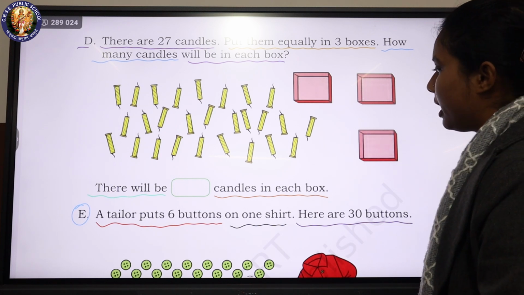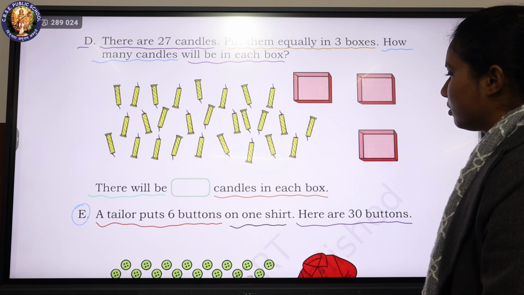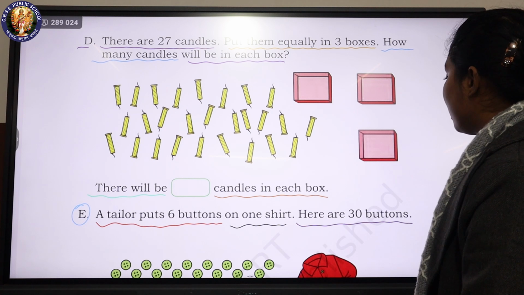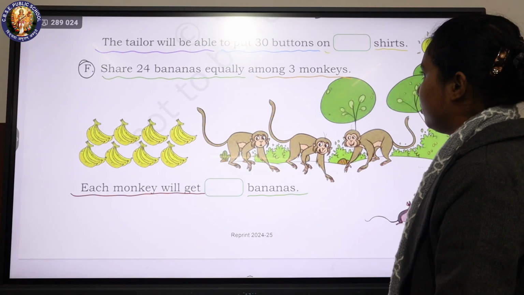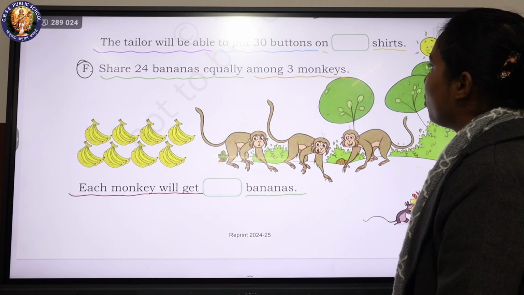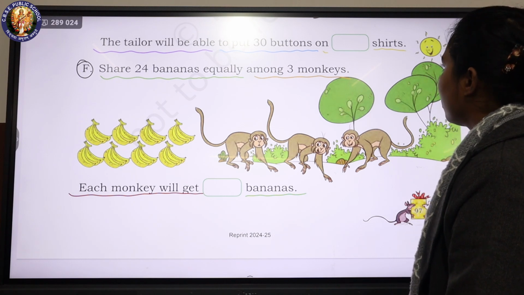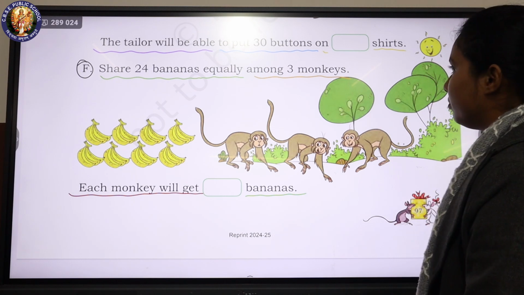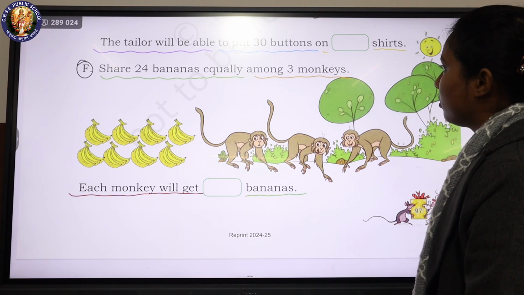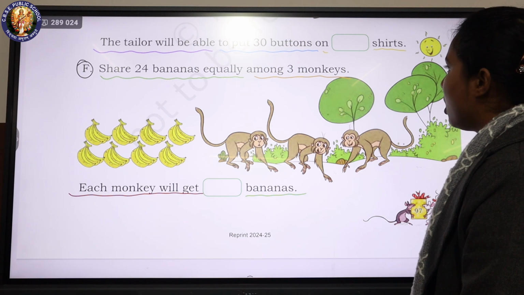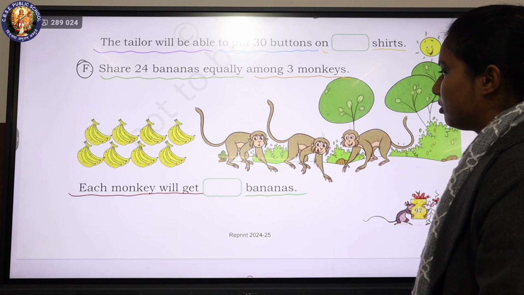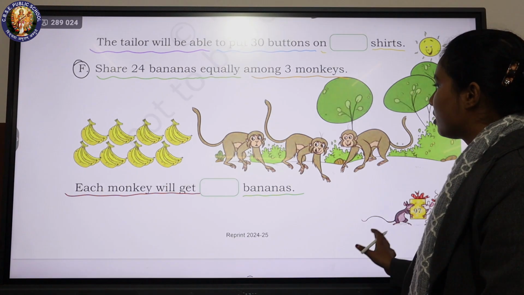E. A tailor puts 6 buttons on one shirt. Here are 30 buttons. The tailor will be able to put 30 buttons on blank shirts. F. Share 24 bananas equally among 3 monkeys. Each monkey will get blank bananas.